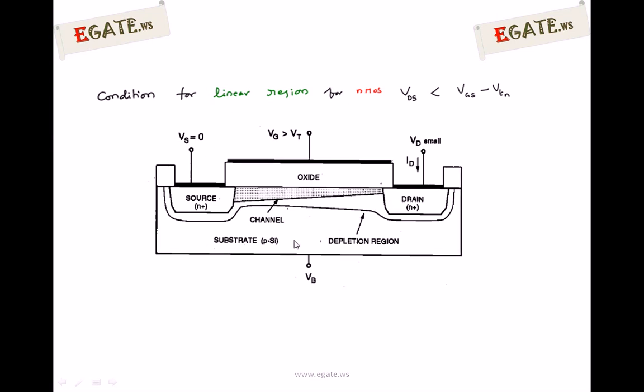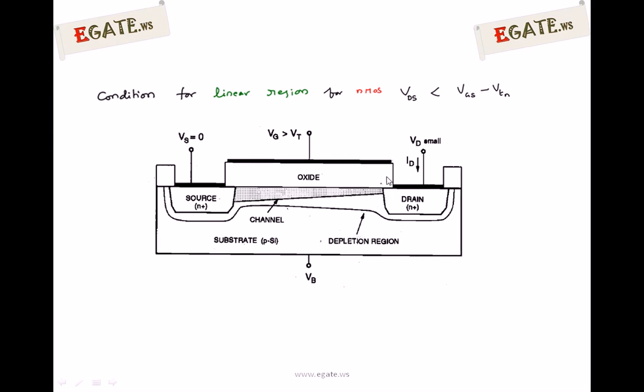The P-type substrate is connected to the bulk voltage or body voltage. This is generally connected to ground for NMOS, and to VDD for PMOS. So this is grounded, and we have more drain voltage on this side, while the P side is at 0 volts.